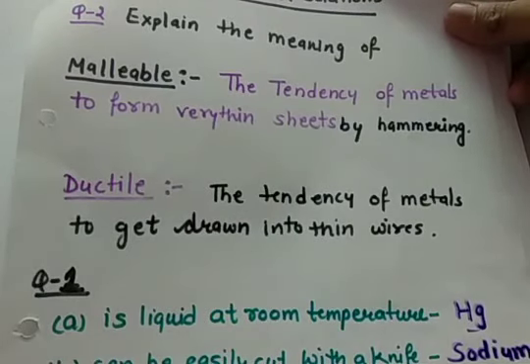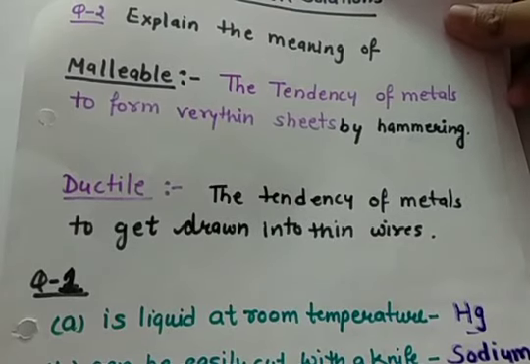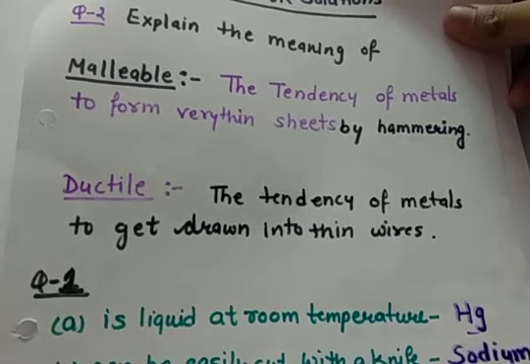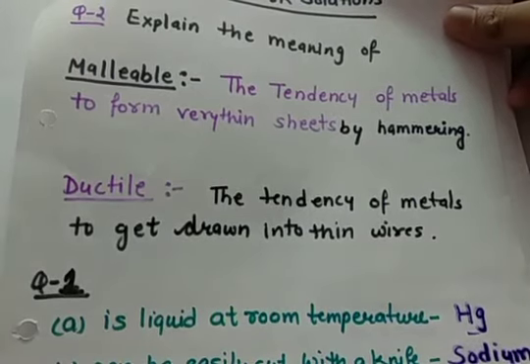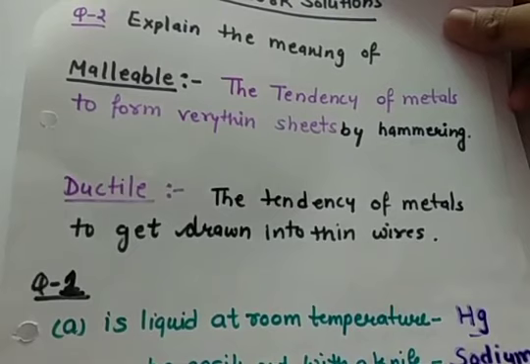For example, gold, silver and copper are highly ductile metals, as they can be drawn into very thin wires. Even from 1 gram of gold, we can make a 2 kilometer length wire. And you must have seen that copper wires are extensively used in electric wiring in household circuits.